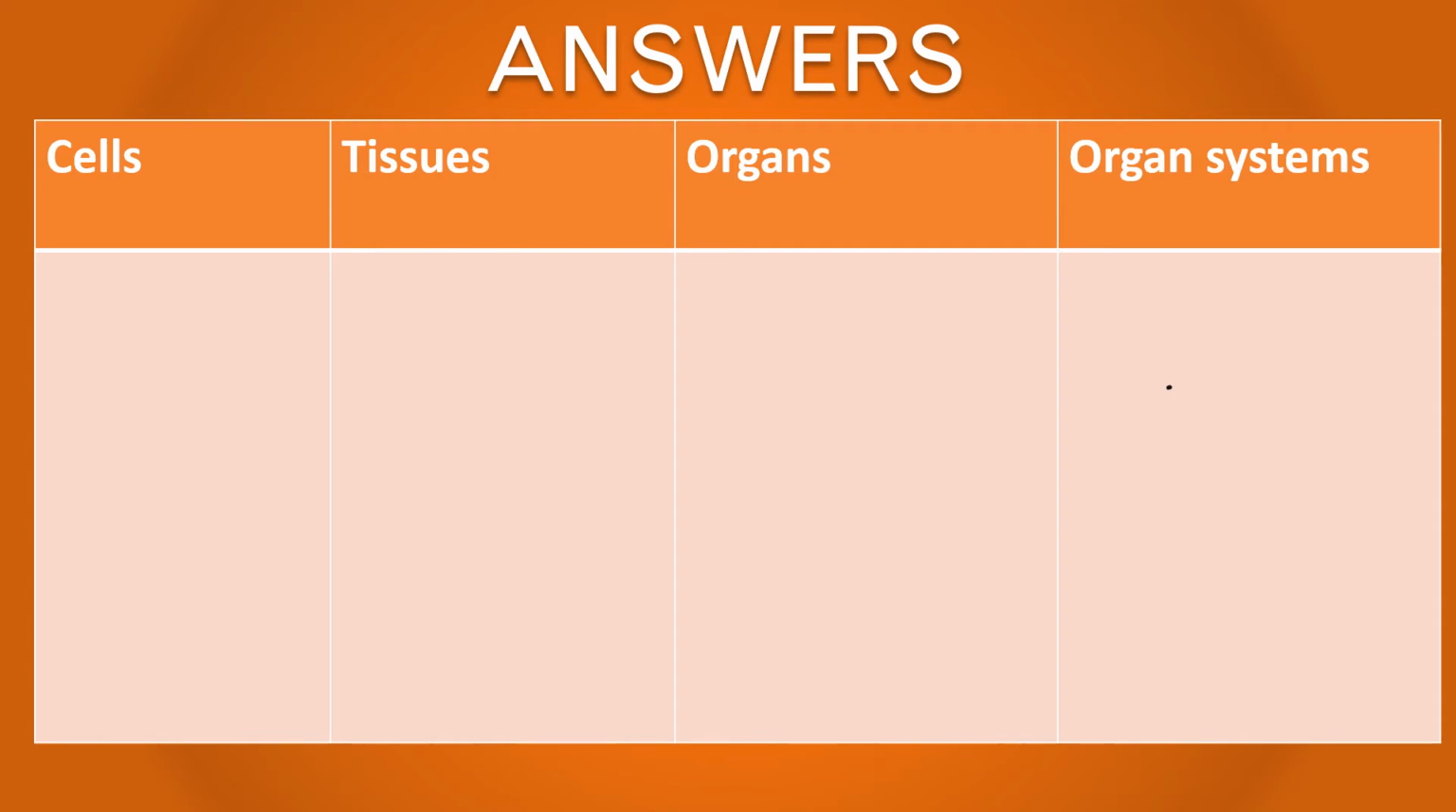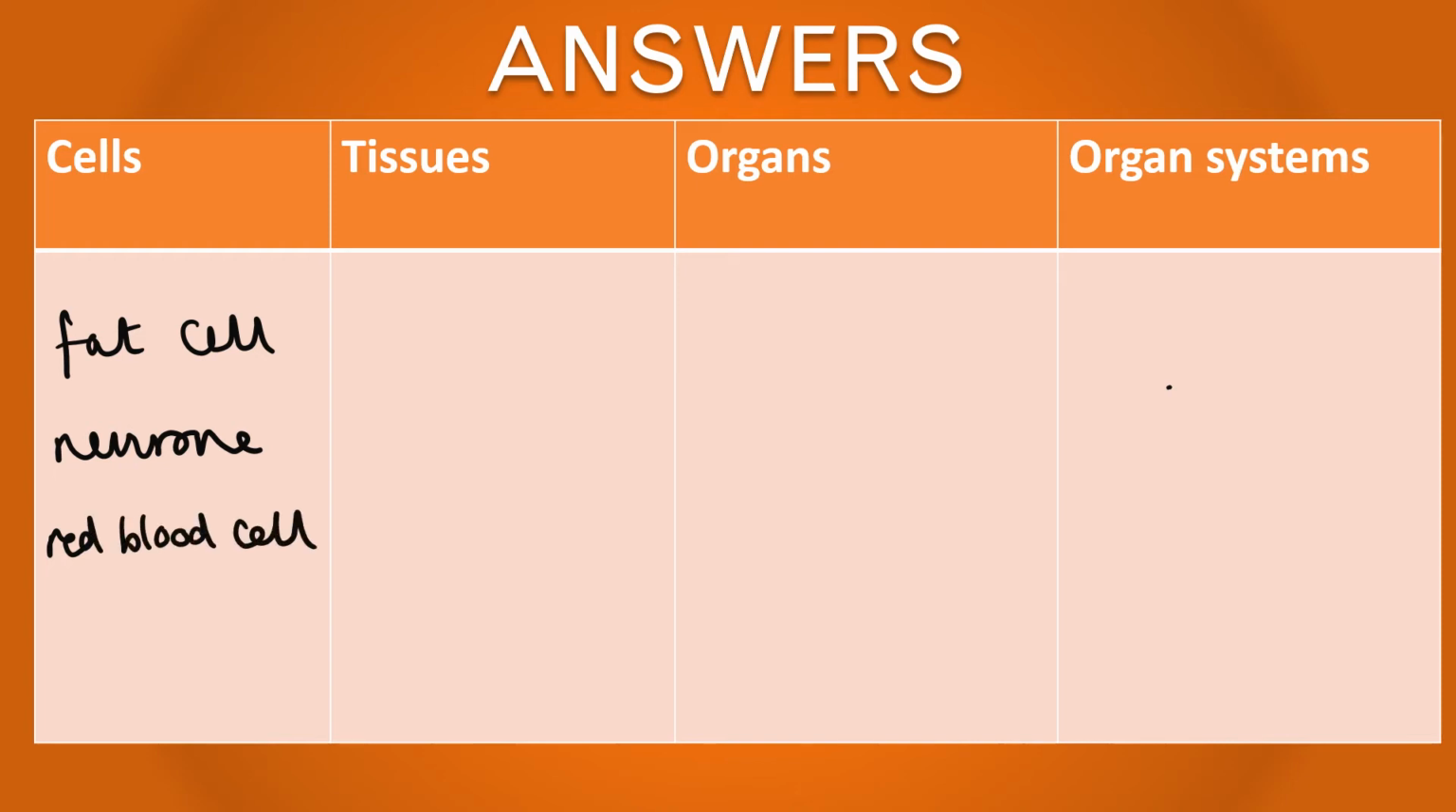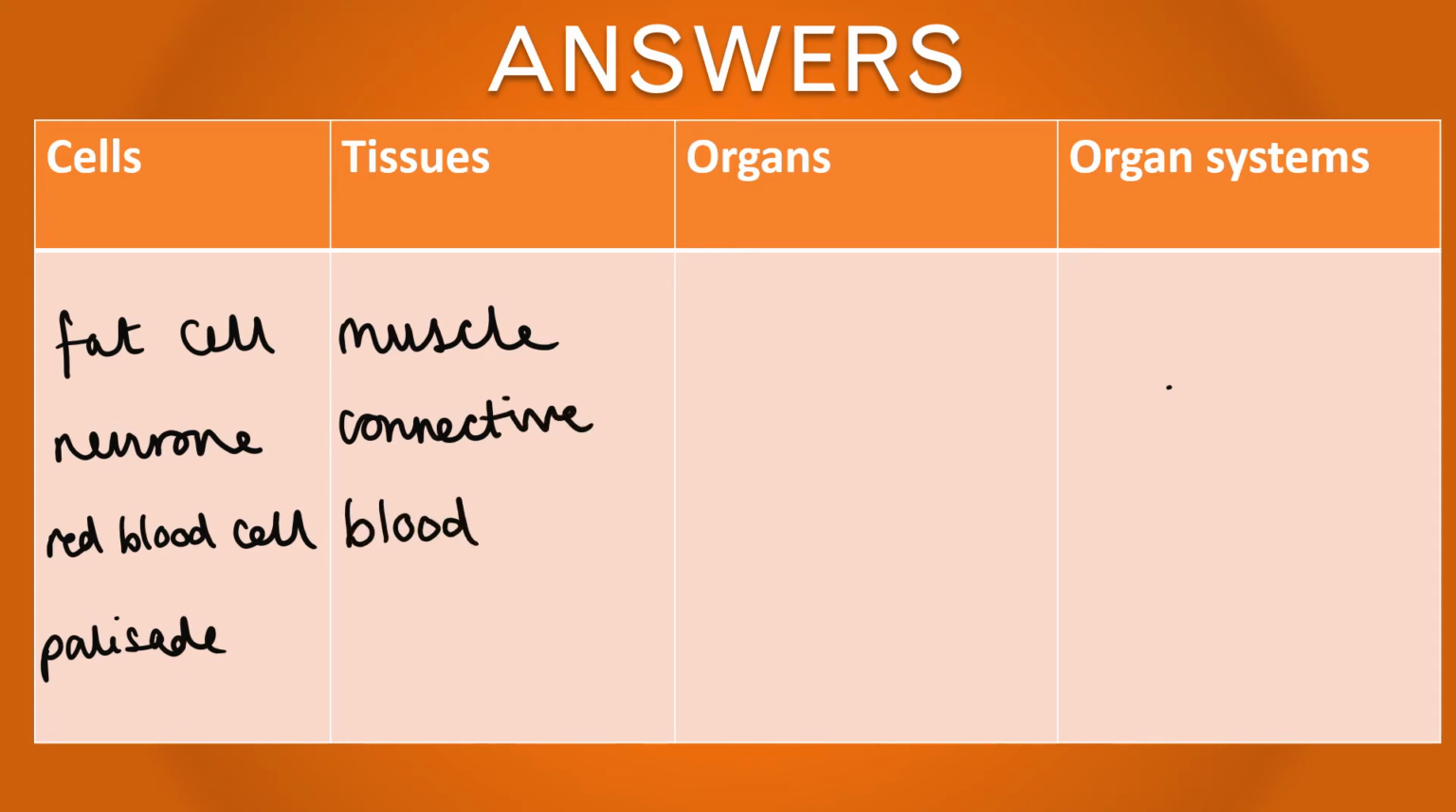So in the cells category, key examples of cells include fat cells, neurons, which are nerve cells, red blood cells, and palisade cells, which are found within the leaf. For our tissue section, examples of tissues include muscle tissue, connective tissue, blood is an example of tissue, and finally the xylem and phloem, which are found in plants.